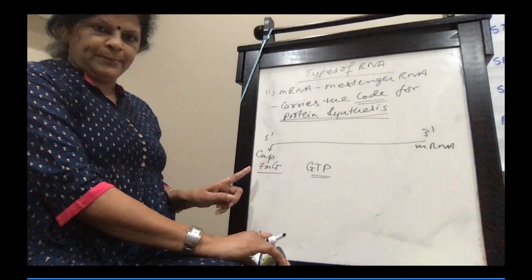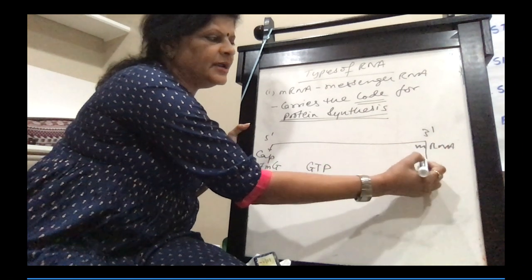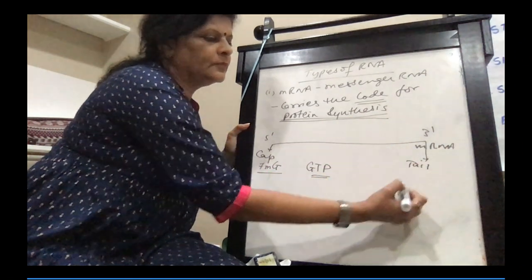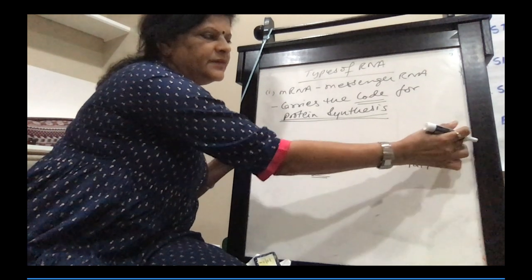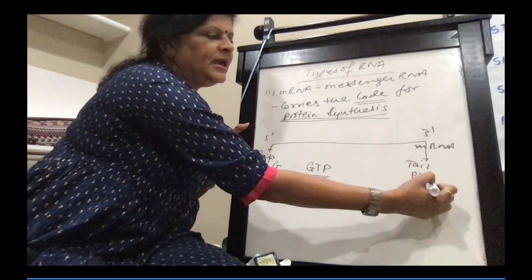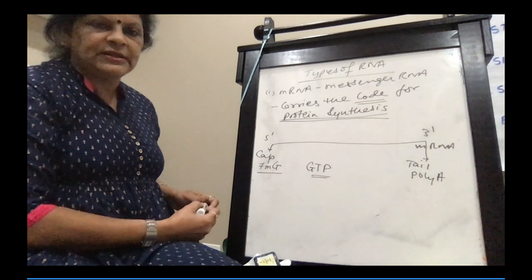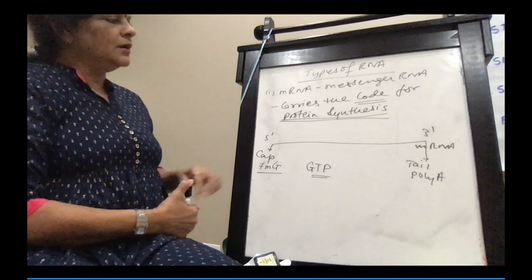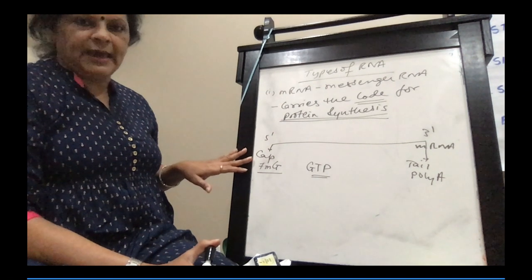So it has a cap. And at the 3' end, there is a poly A tail. A stands for adenine. So in an mRNA, the 5' end has a cap.